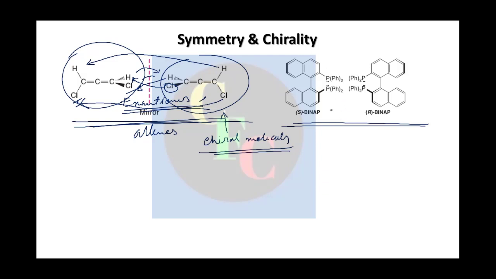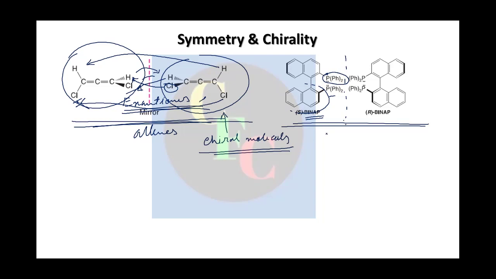So it is a much bigger molecule. These are binaphthyls, so there are two naphthyl groups. These are phosphines. They are used in catalysis. They also have a mirror image relationship, right? But still, here also you will not find any chiral carbon. These are due to restricted rotation around the single bond itself due to the bulky groups, right?